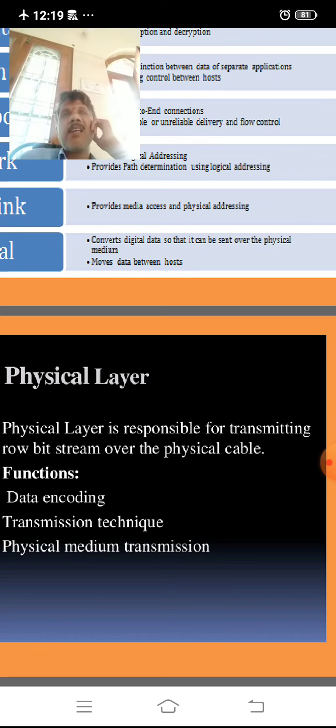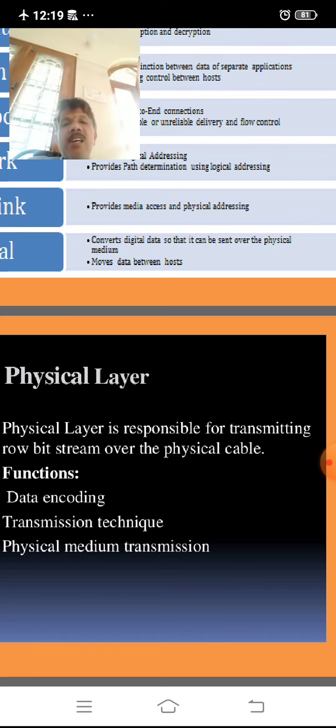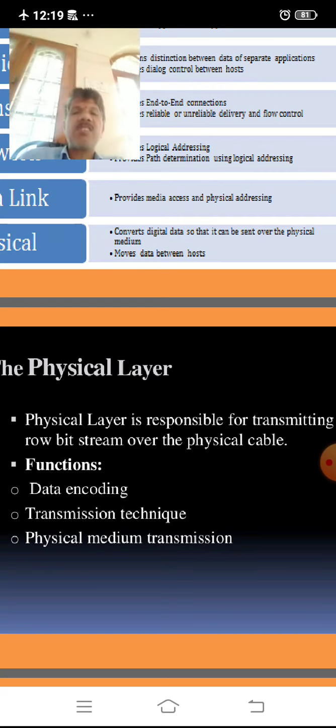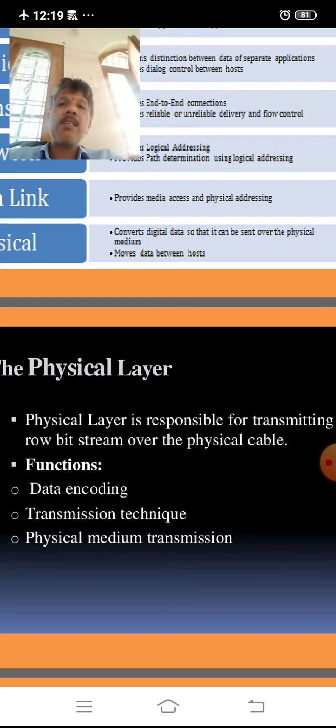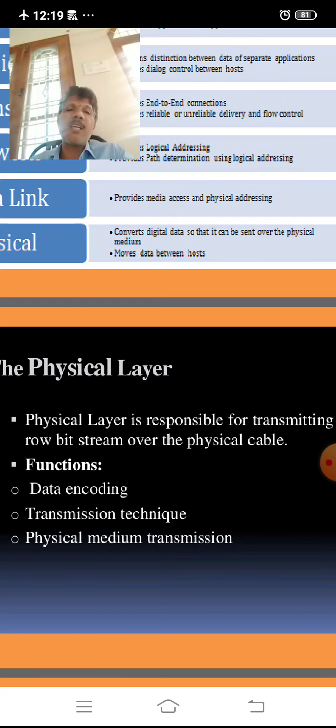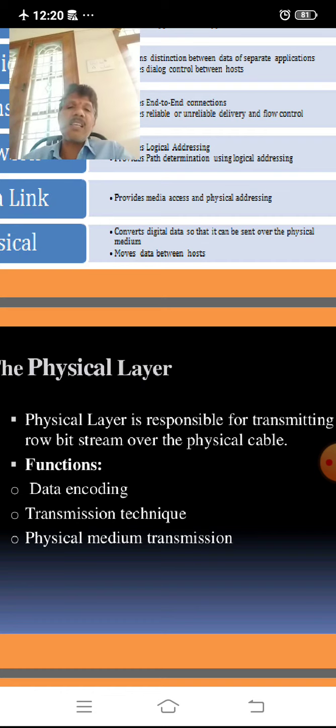The physical layer functions are data encoding, transmission technique, and physical medium transmission. These three functions are there: one is data encoding, the second is transmission technique, and the third is physical medium transmission. These are the functions of the physical layer.